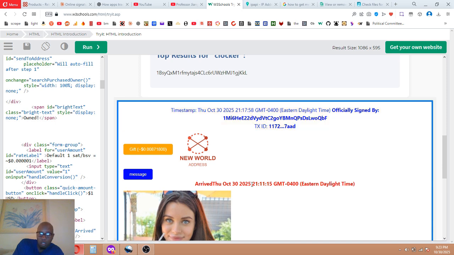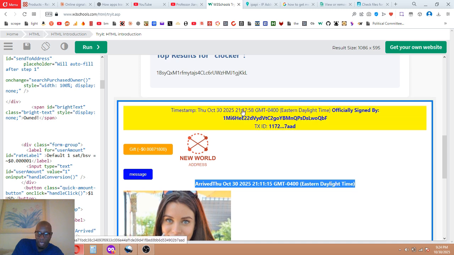This is immutable as well because it's in the blockchain. It's not going to go anywhere. But this one right here can be kind of gamed if they go in on their device and change the time on their phone. That's what will show down here. But they can't change the time here because this is the time that it was confirmed officially.